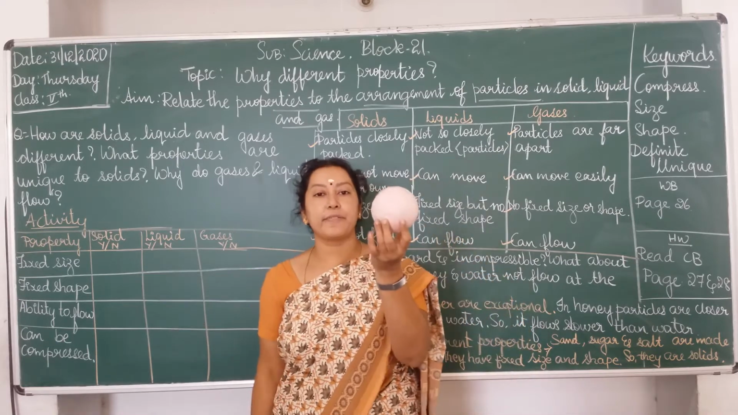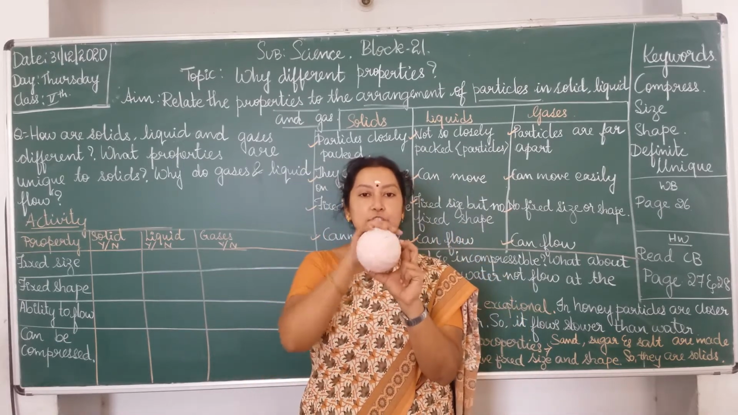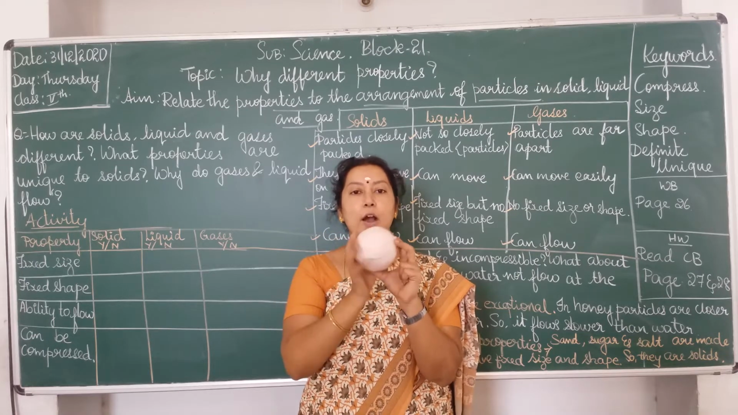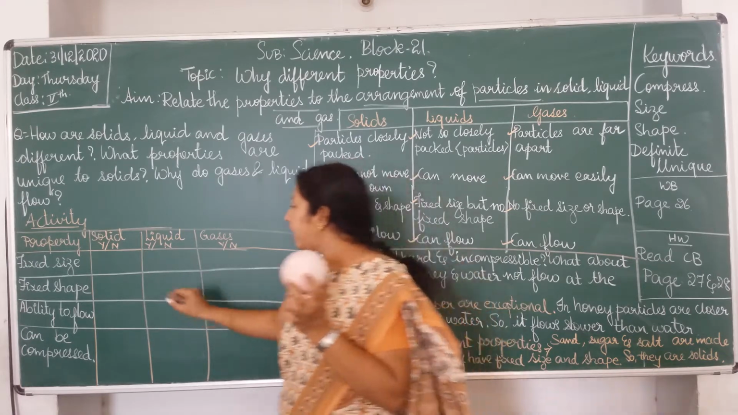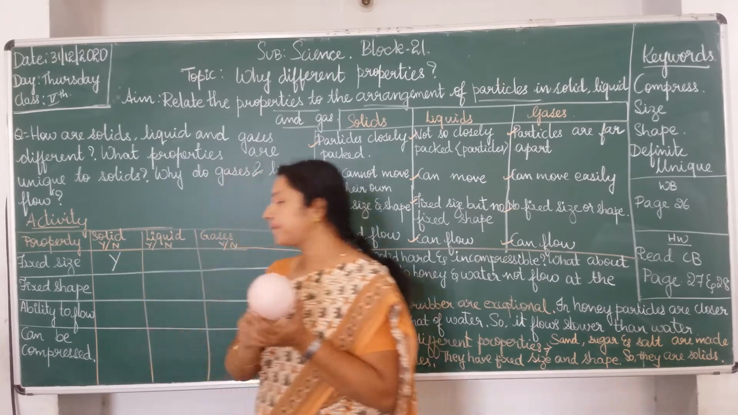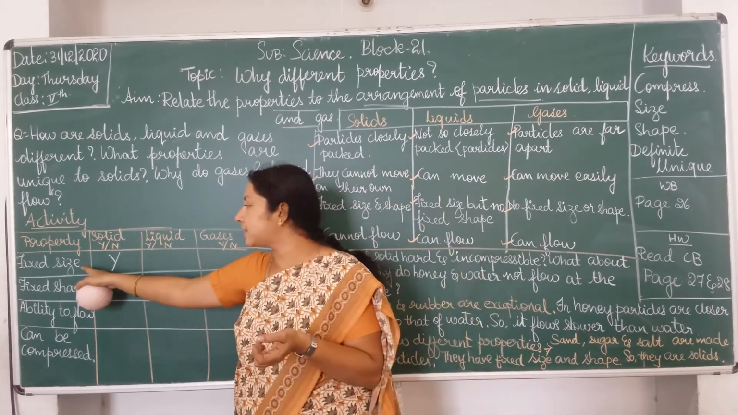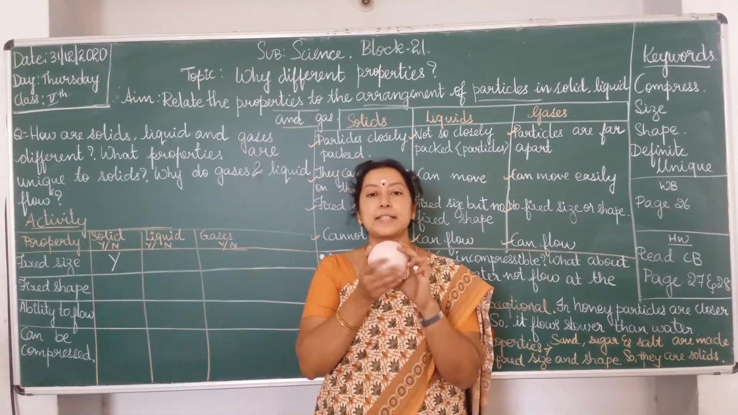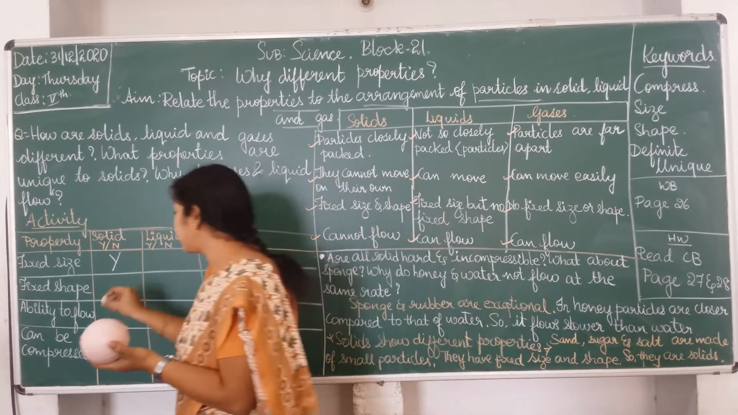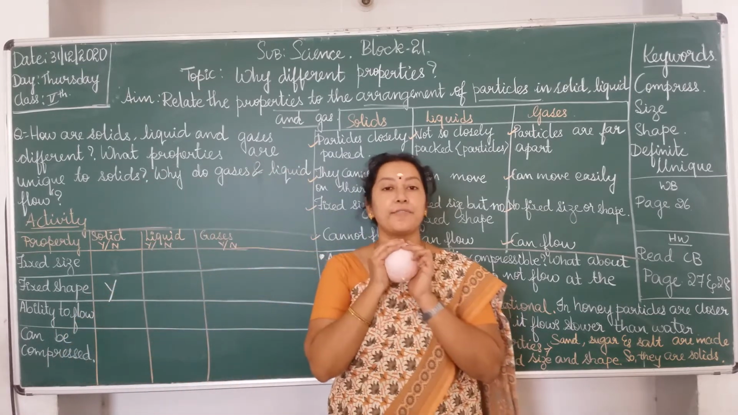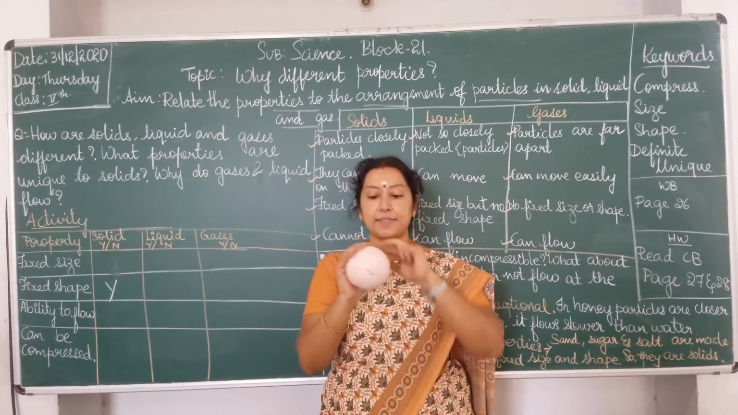So does it have a fixed shape? Yes, it has a fixed shape. Can you see the fixed shape of this? It is round in shape. Yes. So I write Y. Does it have a fixed size? Sorry, I wrote for shape. I write it here. So, does it have a fixed size? Yes, it has a fixed size.